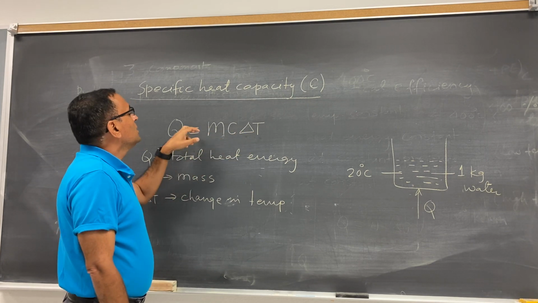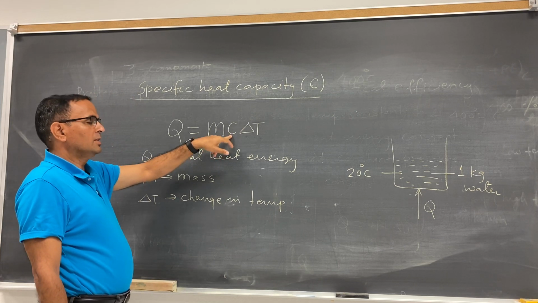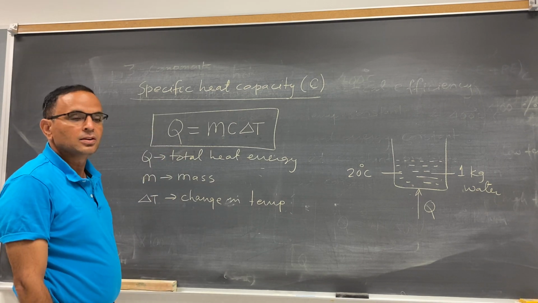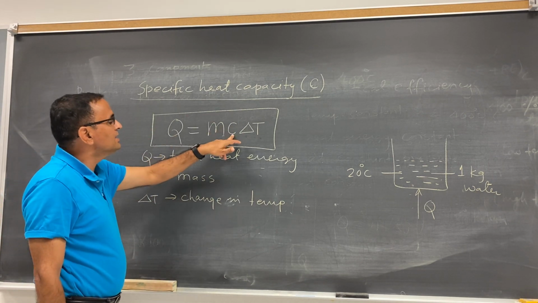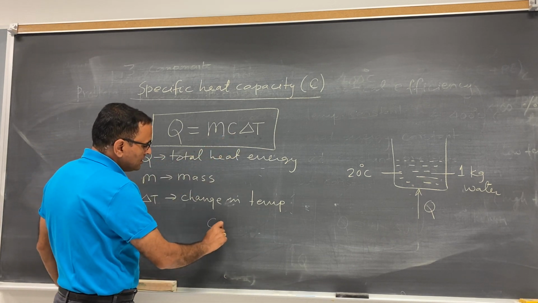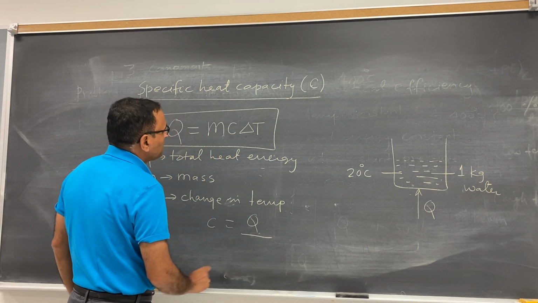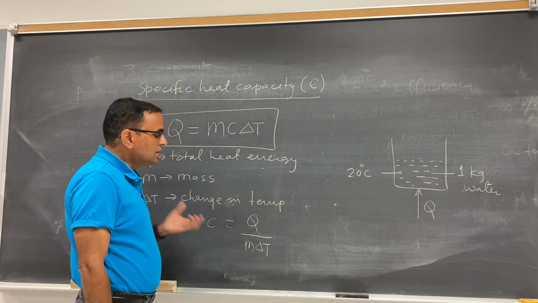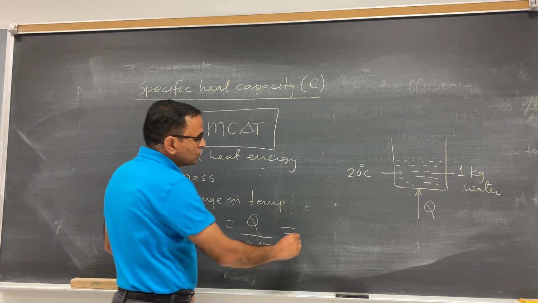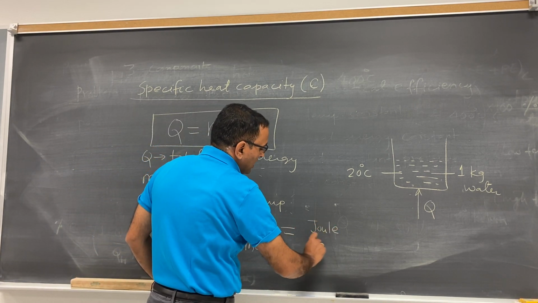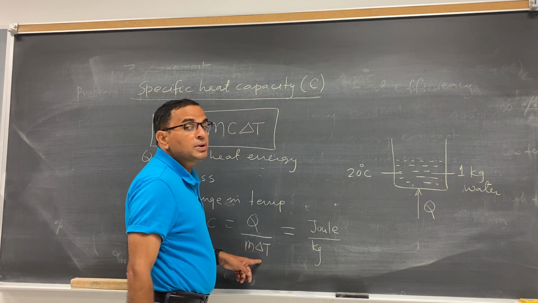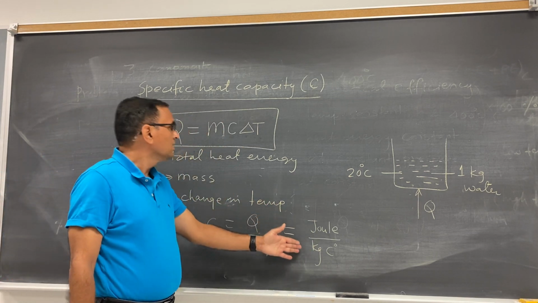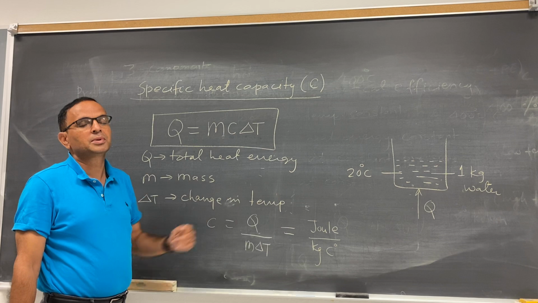Don't confuse. So if you have to calculate the specific heat capacity, you have to use this equation Q equal to mc delta T. You already did this. So from here, if you want to calculate c, the specific heat capacity, this is equal to Q divided by m delta T. Now if you want to write down the unit of specific heat capacity, look at this. Q is joule, m is kg, and delta T is the change in temperature. You can write degree Celsius. So this is the unit of specific heat capacity.